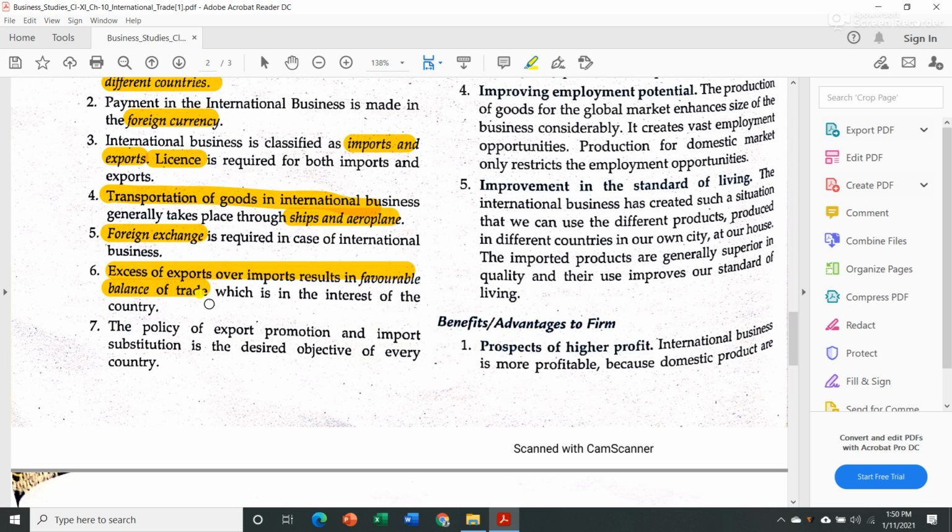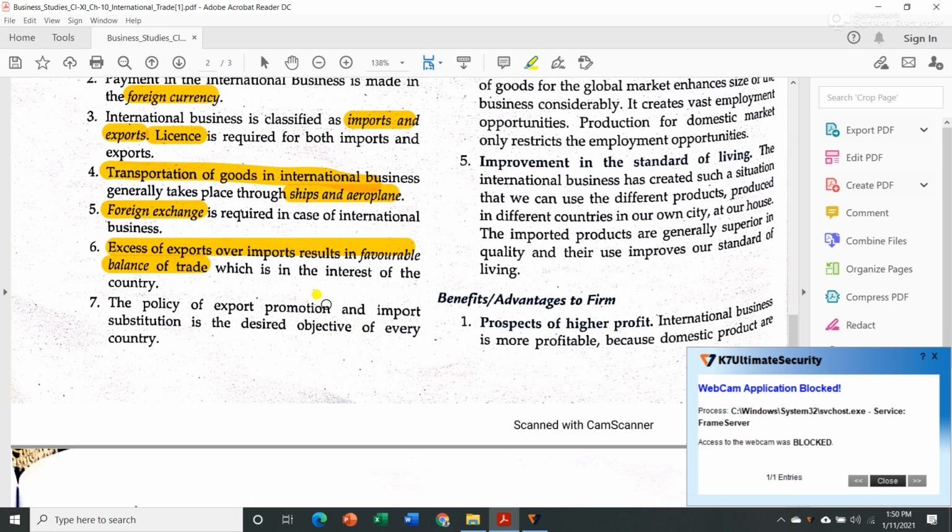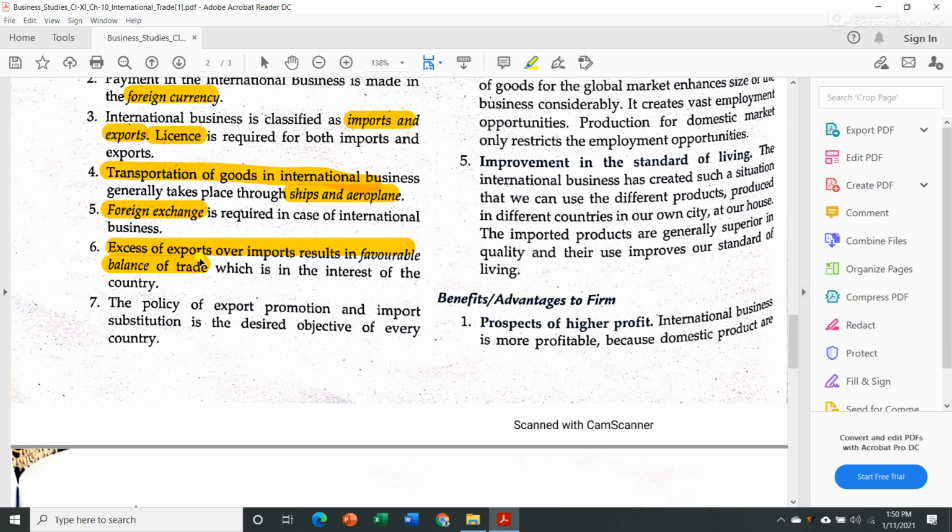This you will learn in detail in economics when you will learn about balance of payment, balance of trade and all this. But for the time being, you just keep in mind that excess of exports over imports is nothing but favorable balance of trade, which is in good interest of the country.